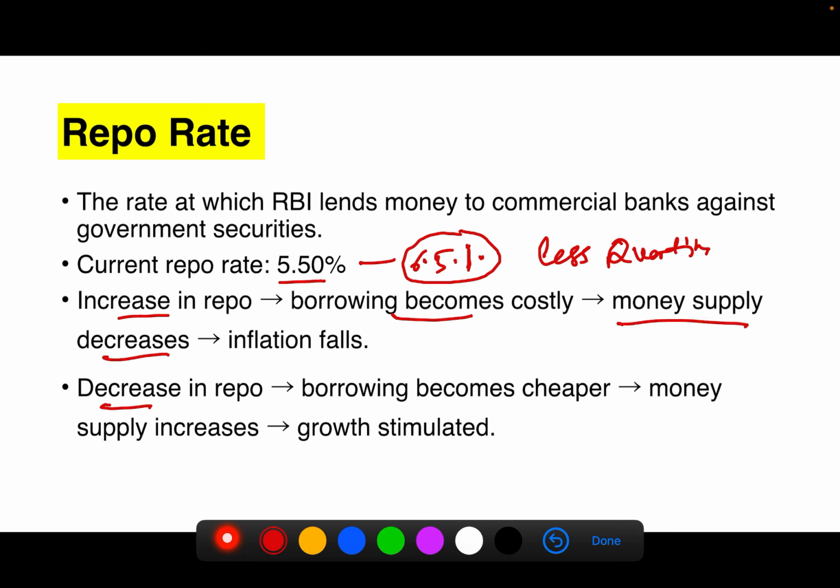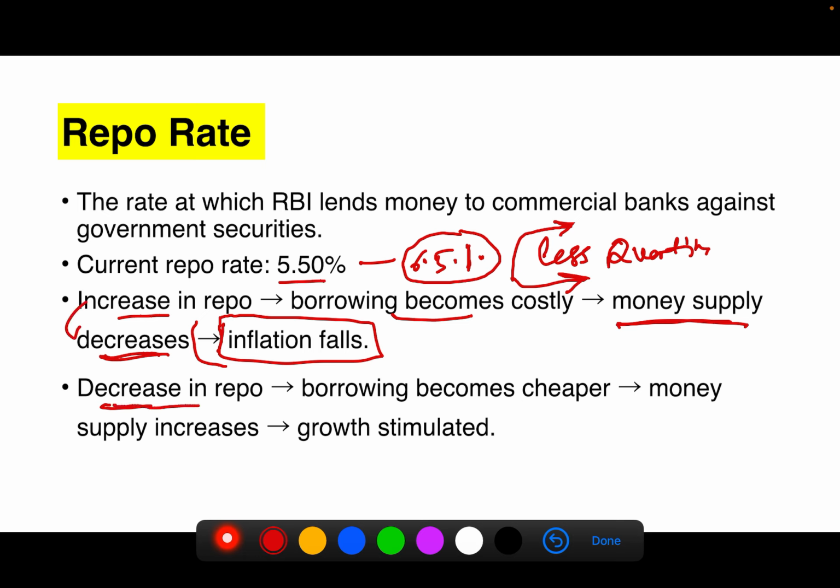But even if the bank doesn't take less money and maintains the same amount, in the end this interest rate will be reflected onto the borrowers or the customers. So in any way the money supply in the market will decrease. When the money supply decreases, the inflation will fall. So the RBI uses this tool when there is more inflation, and to control the inflation, the RBI will increase the repo rate.